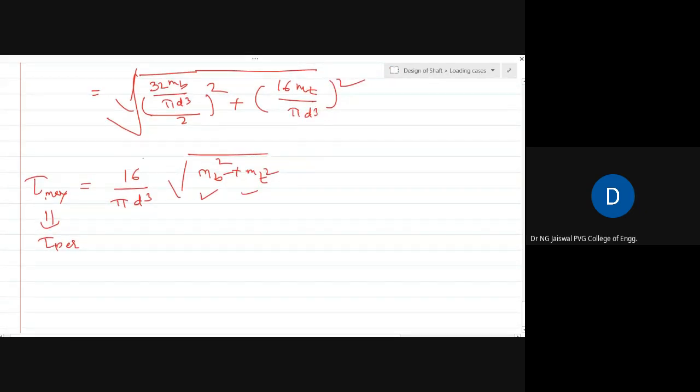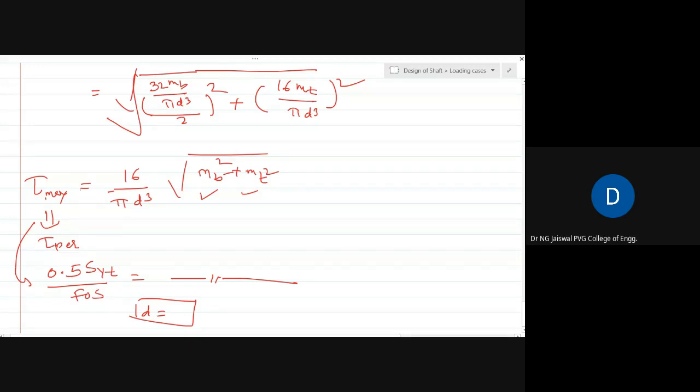We have used this many times earlier. Permissible tau max is given by 0.5 times SYT by factor of safety. So SYT is known, it means this is known. On the right hand side everything is known except D. You can find out the value of D.